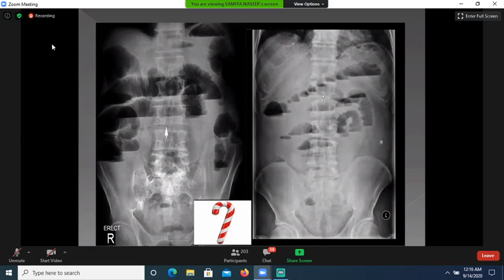This is step ladder pattern. Multiple air fluid levels seen in the step ladder fashion. This is again a sign of small bowel obstruction. Large bowel is not visualized in this X-ray. It is demonstrating step ladder pattern as well as the candy cane appearance.